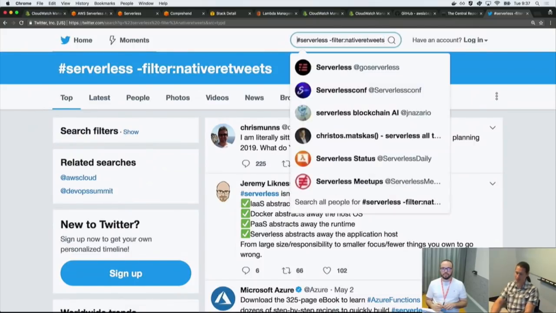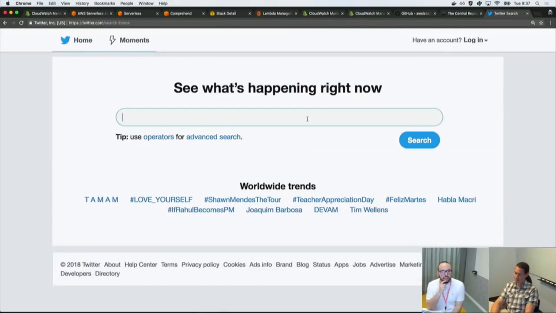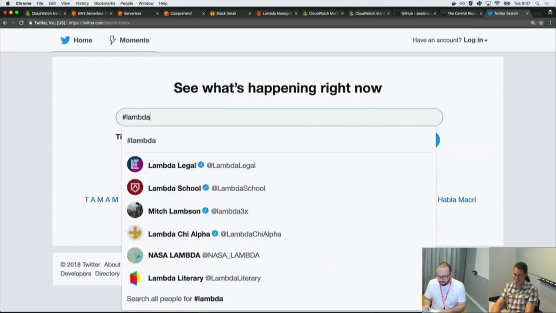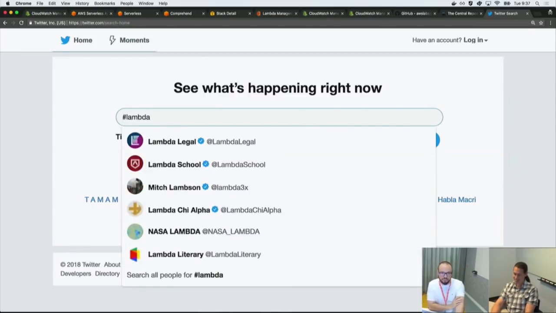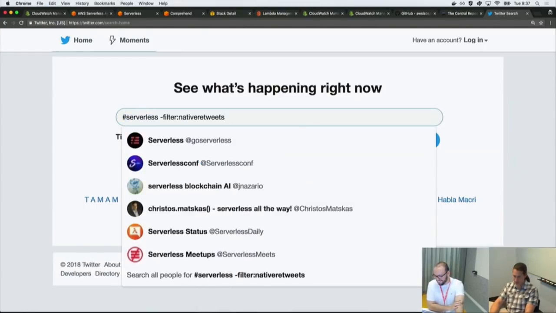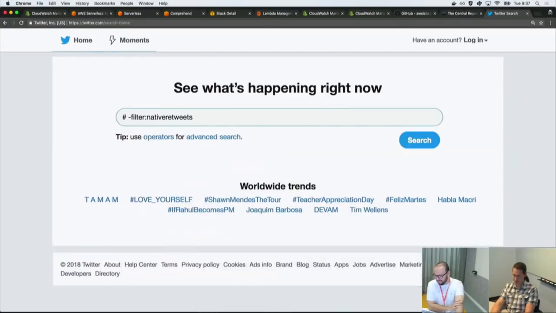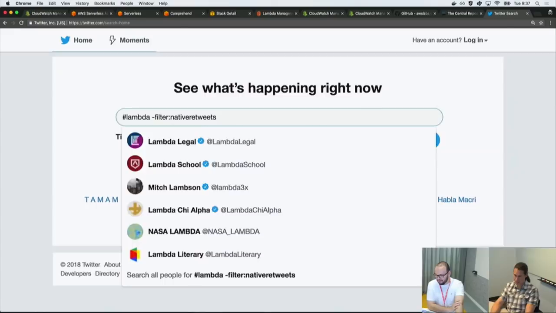There's actually a lot of cool flags. So let's actually use Lambda as a hashtag for now, or even build on servers, and I can make some tweets from my account as well. Yeah, I totally should have had you try that first. Let me see if Lambda.